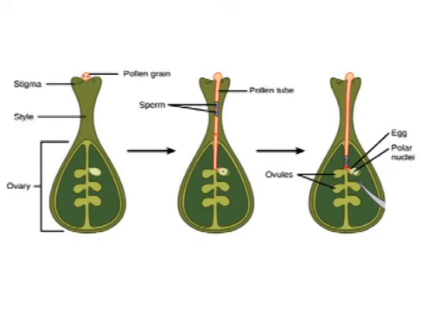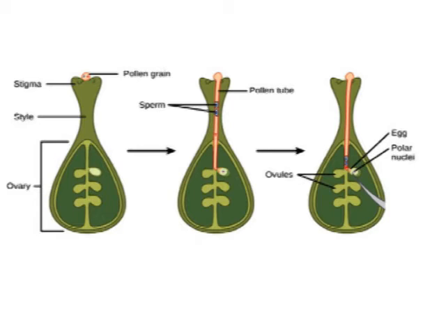A single pollen grain has two sperm nuclei, while the megagametophyte is within the ovules, and that is within the ovary. Inside the megagametophyte is an egg and two polar nuclei. When pollen lands on the stigma, the pollen grains start to germinate.